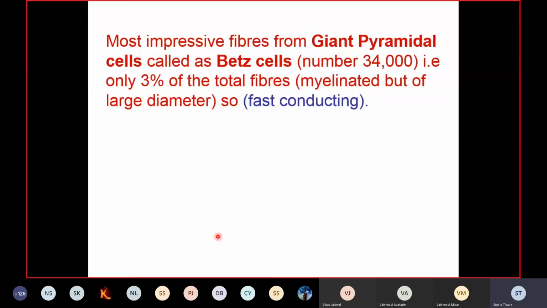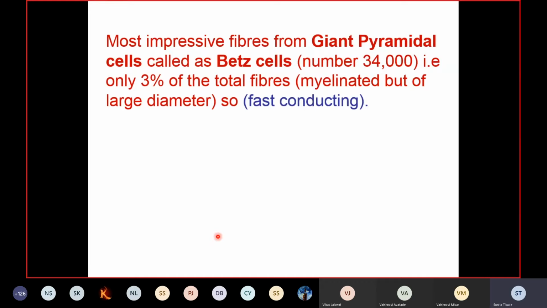Now, what is the peculiarity of these axons which are arising from these giant pyramidal cells? These axons are myelinated, and they are heavily myelinated. That is, they are of larger diameter, and so these fibers are fast conducting. The remaining 97% of the fibers are of small diameter, and they conduct background tonic signals to the motor areas of the cord.